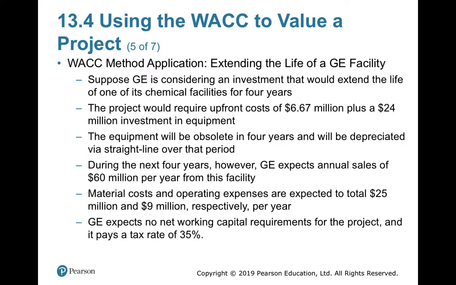So let us go for General Electric. We have the WACC of General Electric and we have all the data. Now let us take one project General Electric is thinking about. Suppose General Electric is considering an investment that would extend the life of one of its chemical facilities for 4 years. The project would require an upfront cost of 6.67 million plus 24 million investment in equipment.